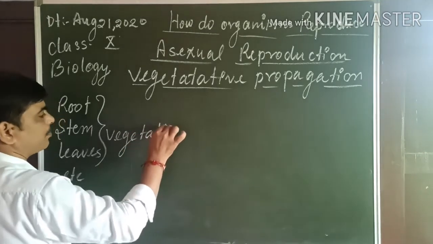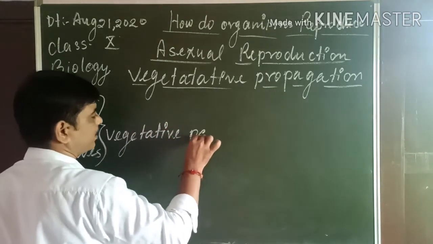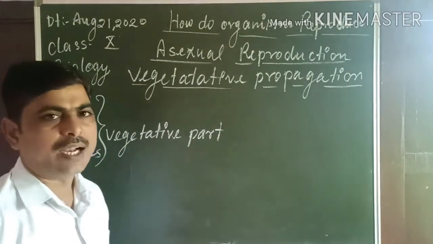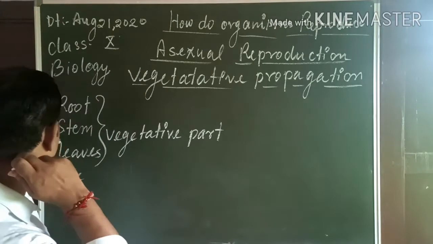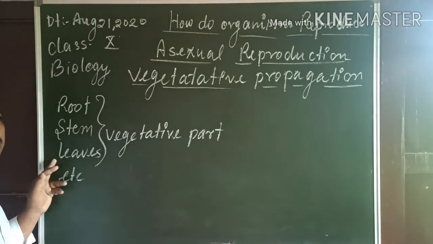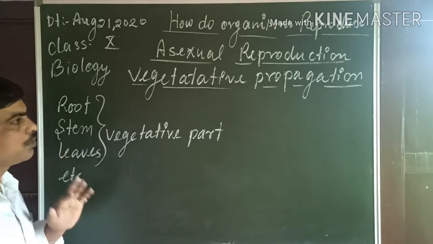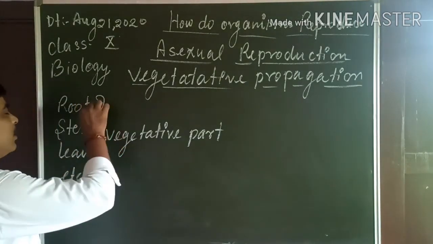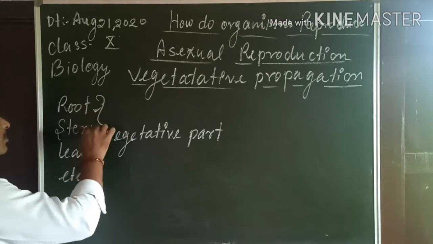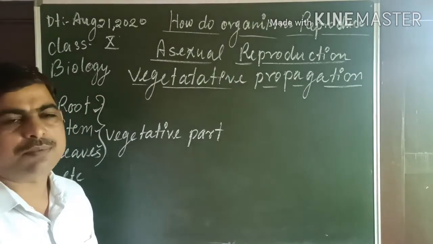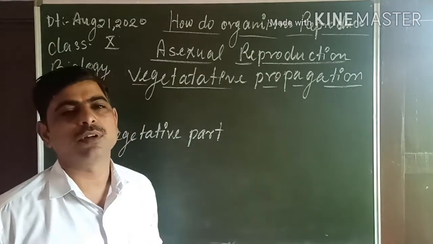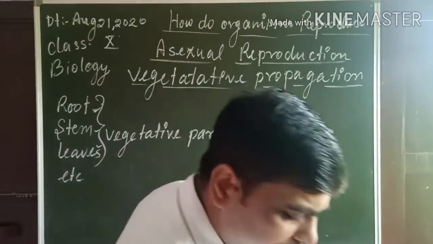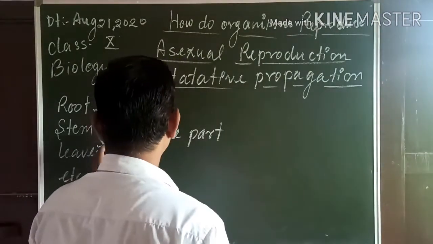When a plant is able to grow a new plant of its own, that method is called vegetative propagation. It means a new plant arises from the root, stem or shoot. There are many examples and many benefits also.